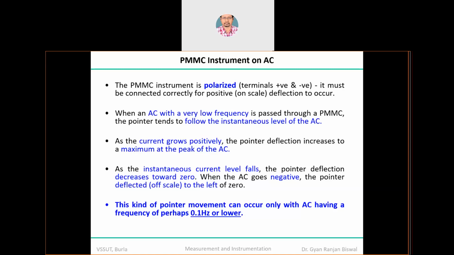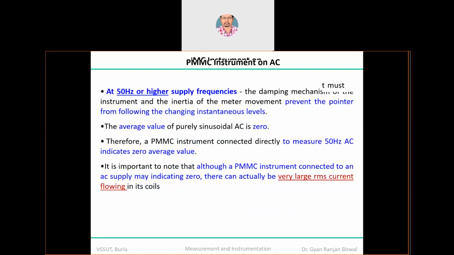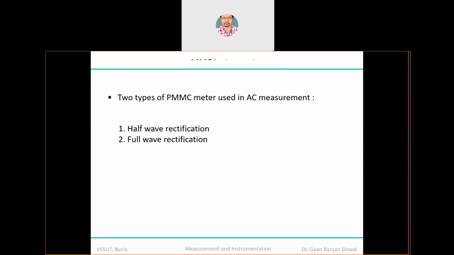Okay, the average response of that particular ammeter or voltmeter will be zero. But that doesn't mean the current is not flowing. Maybe at that time the instrument is experiencing a very large RMS value of the current, because current is flowing, but the deflection you are getting is zero. Clear? So now let us converge to the AC applications.